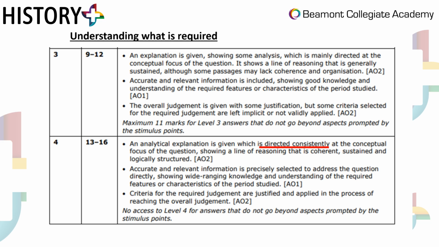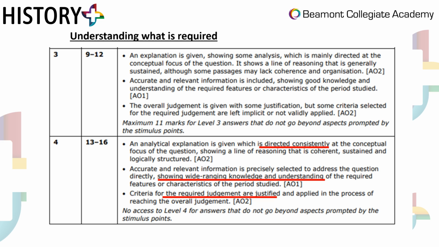So what's required for 13 to 16 marks on this question? Well, a lot of AO2, as you can see, and part of your AO2 is directly linking your explanations back to the focus of the question each time. And then in terms of your AO1, you need wide-ranging subject knowledge that covers a broad range of themes. Remember, you have to show different sides of an argument as a historian, so you need to draw on all elements of knowledge.